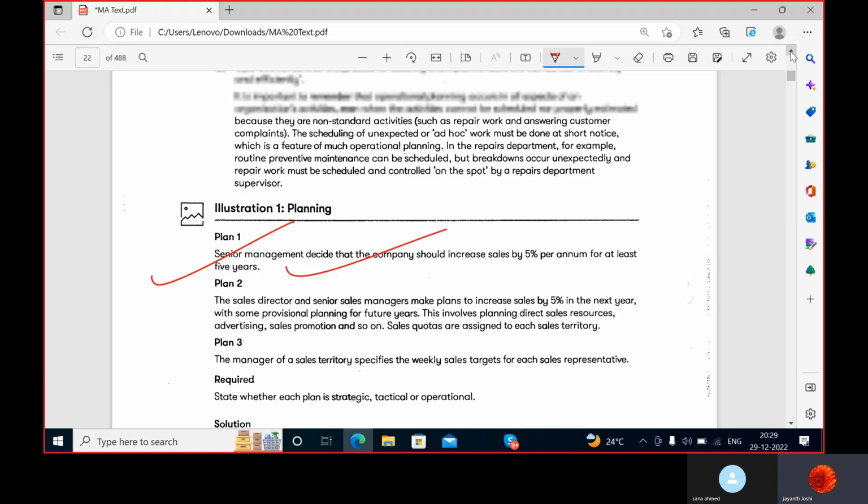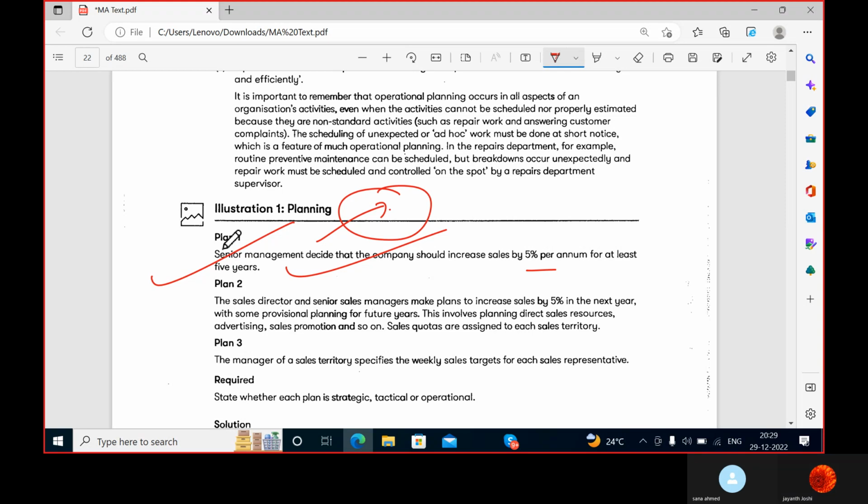Very good, excellent. And the second one, because senior management decide that the company should increase sales by 5% per annum for at least 5 years. That is just their focus. That means they have studied the external market and they have come to this conclusion. Next one: the sales director and senior sales manager make plans to increase sales by 5% in the next year. It's some provisional planning for future years. This involves planning direct sales, resources, advertising, sales promotion, and so on. So they are planning, isn't it so?